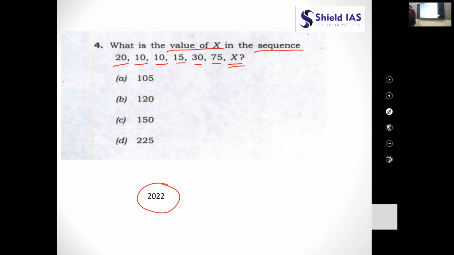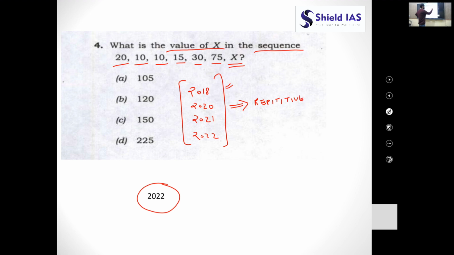So what we have understood till now is that a question has been asked from this theme in 2018, in 2020, in 2021, and another question has been asked in 2022. So we can say it's a repetitive theme, right? And thus it becomes important to prepare this theme for the upcoming CSAT paper of 2023 or 2024.